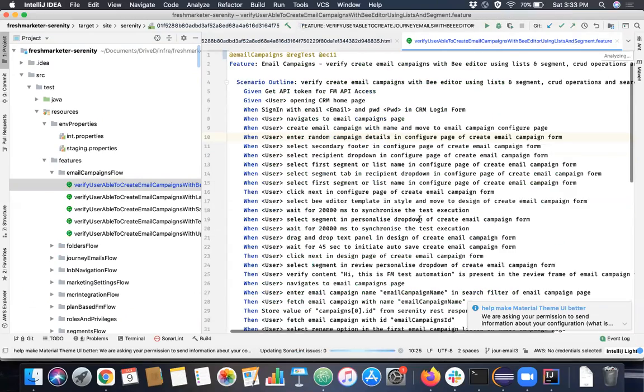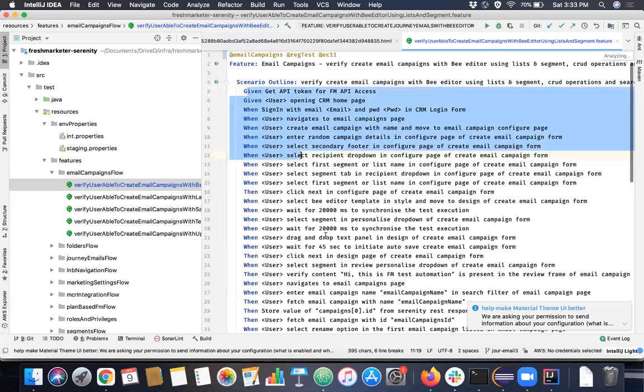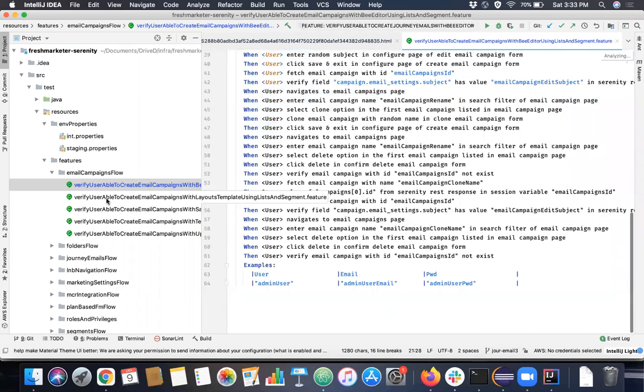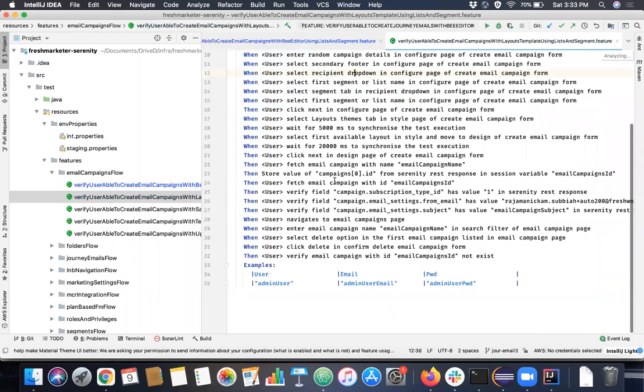So this is the thing, right? You have to do everything here, write down everything. If you want to create one more test case, you again have to do everything here. Imagine you have thousands of test cases. So what we did in our project is, instead of automating test case by test case, we automated an entire scenario, an entire flow. In that way, you can use Cucumber very efficiently, right?